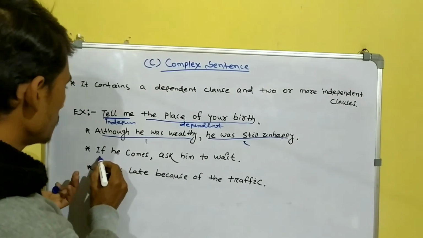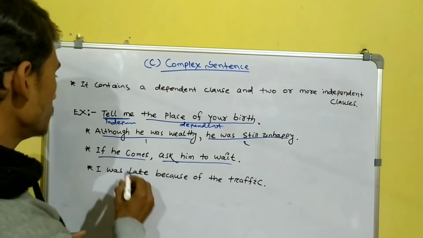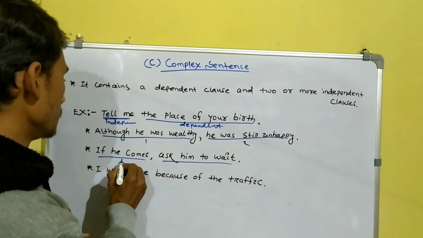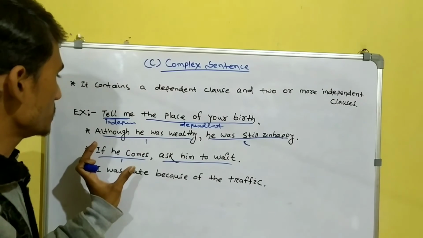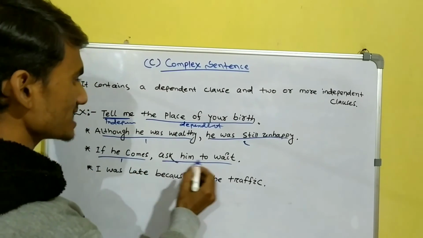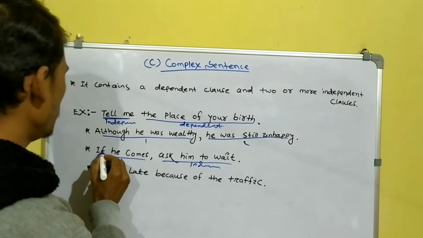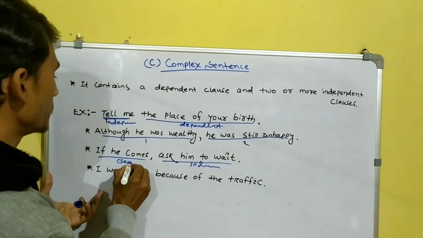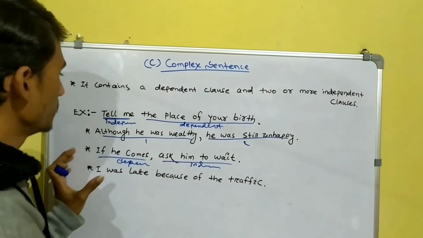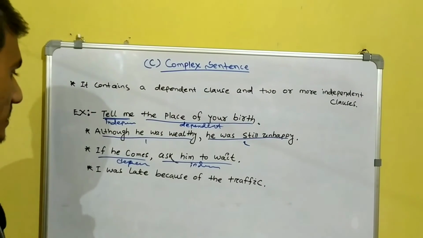If he comes, ask him to wait. Here, if he comes is a clause and ask him to wait is a clause. Ask him to wait is an independent clause, and if he comes is a dependent clause, and the two clauses join to form a complex sentence.